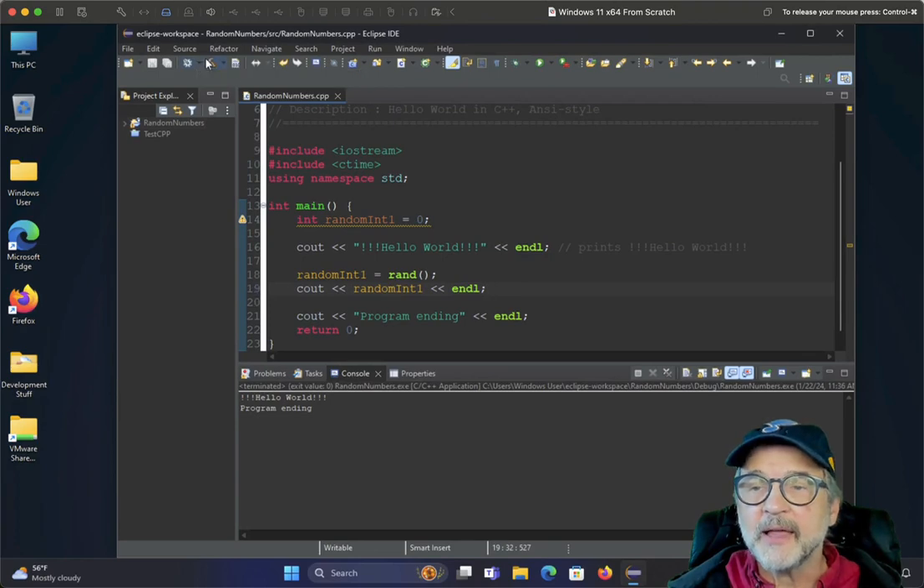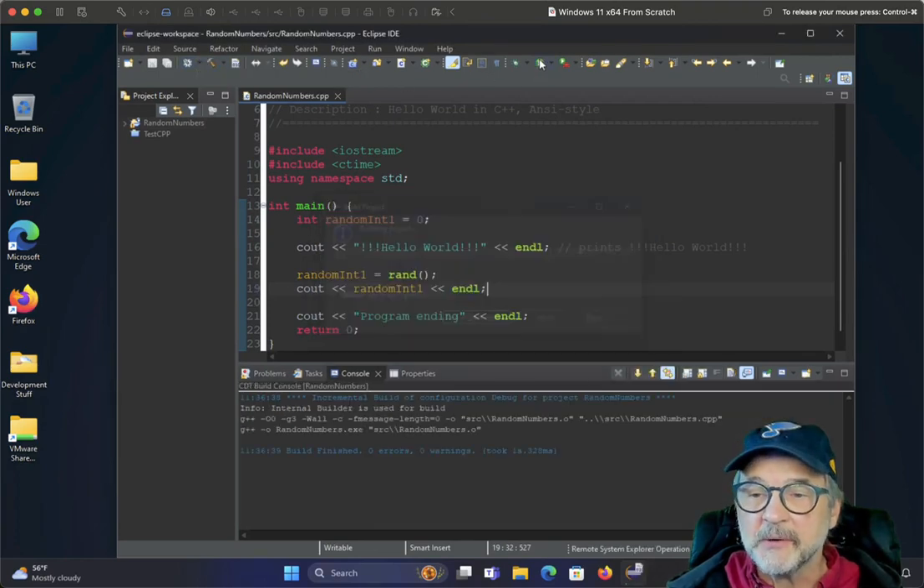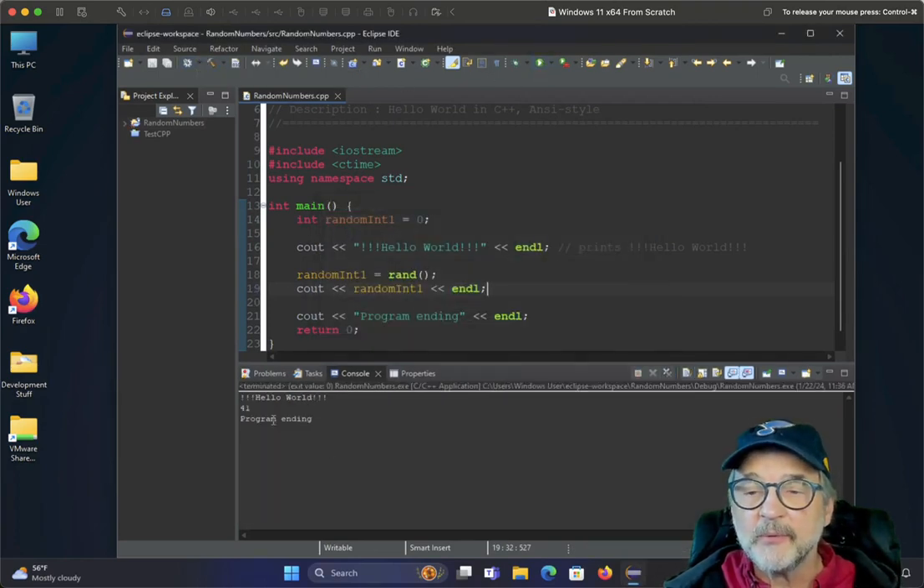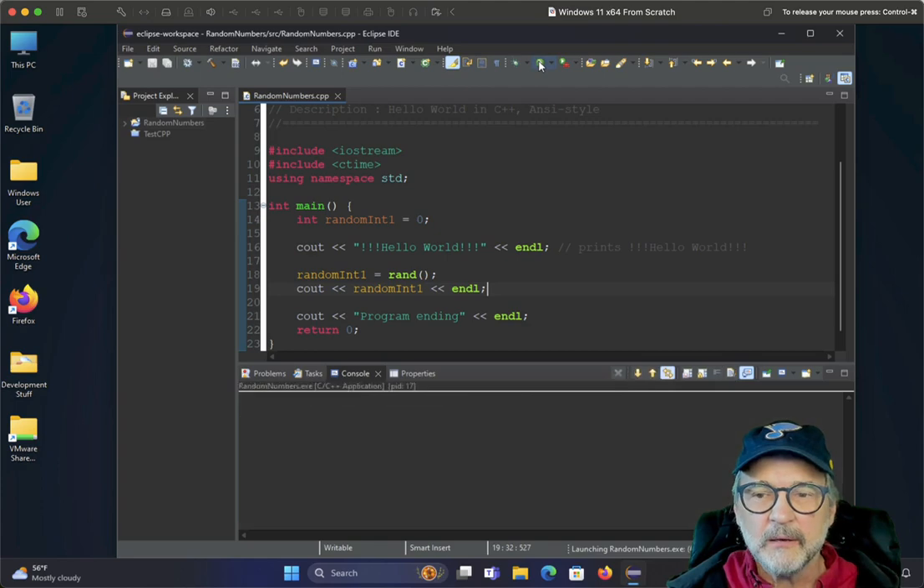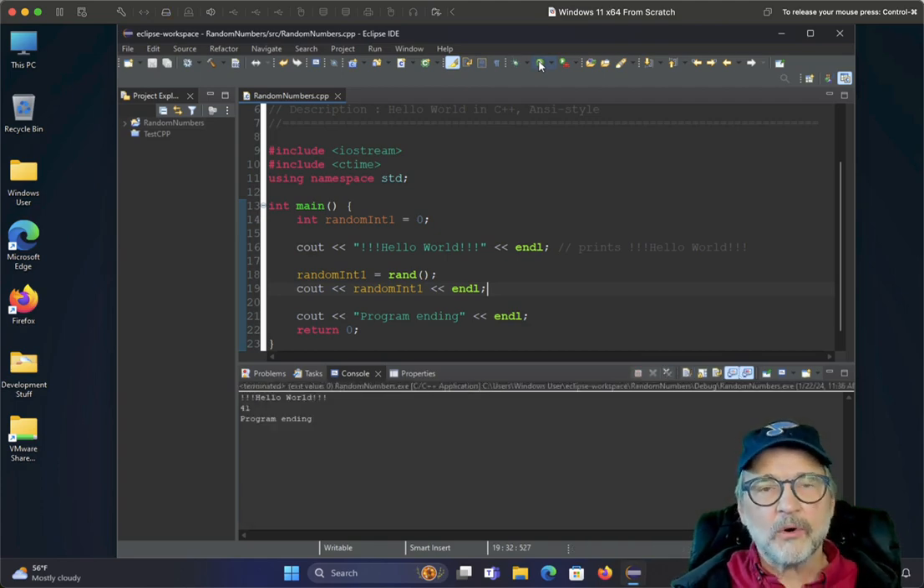Or count it, as I like to say, which irritates people to no end. And let's run it. Okay, so we've got the number 41. Let's run this again. 41, 41, 41. How in the world could this be a random number if every time I run the program it's 41?